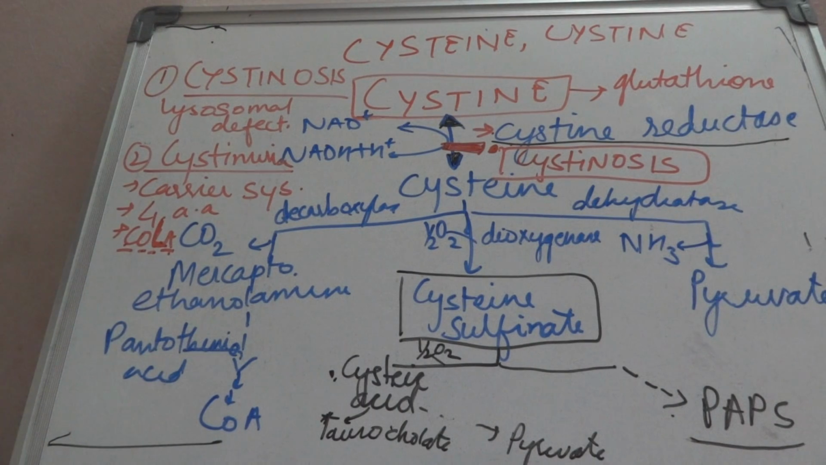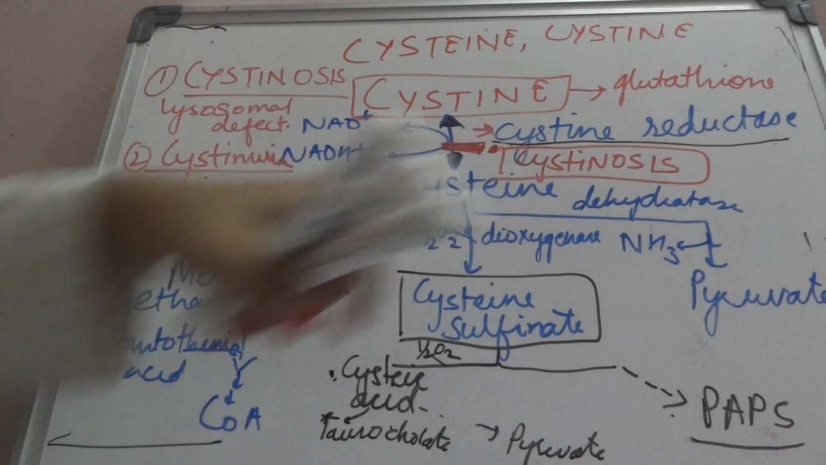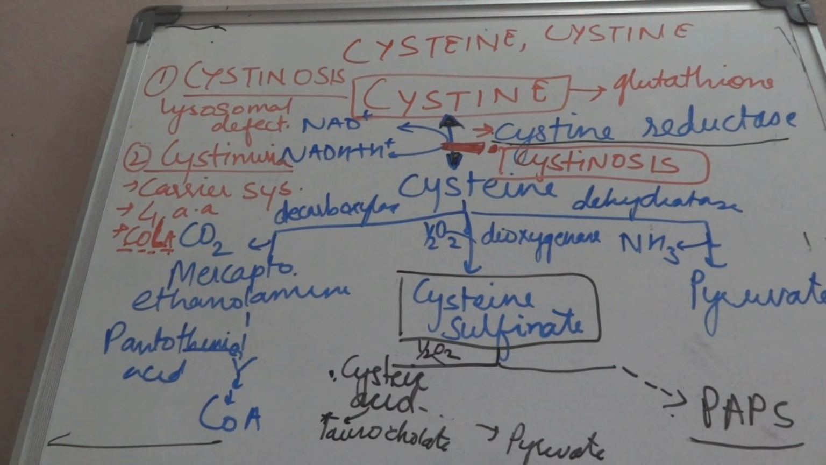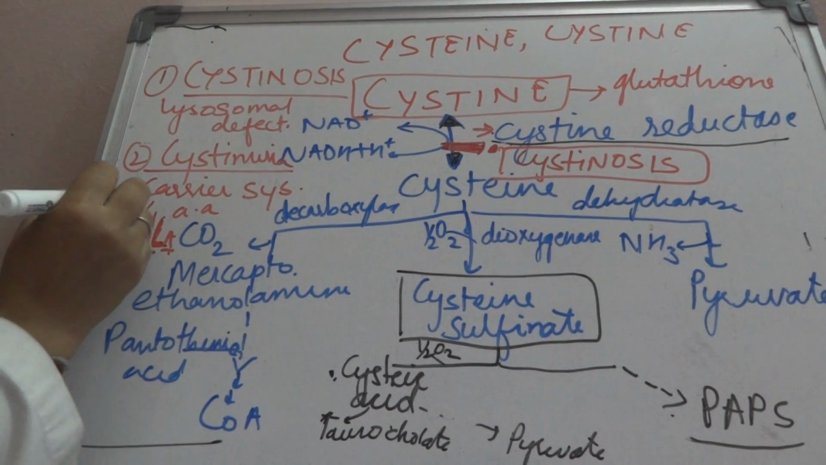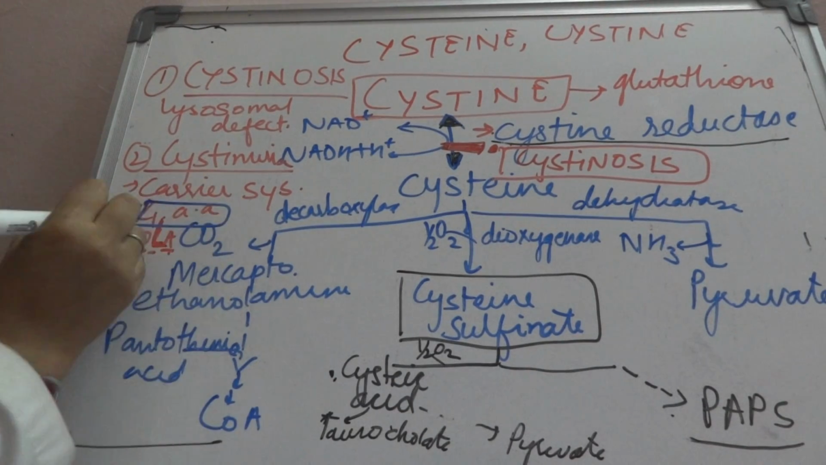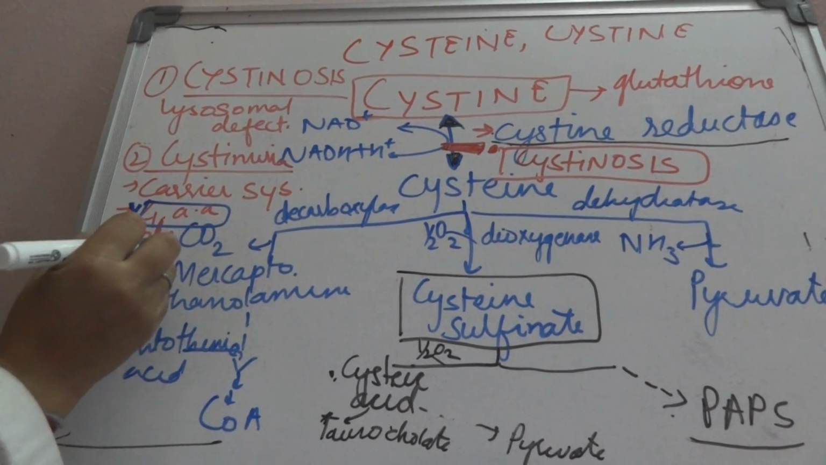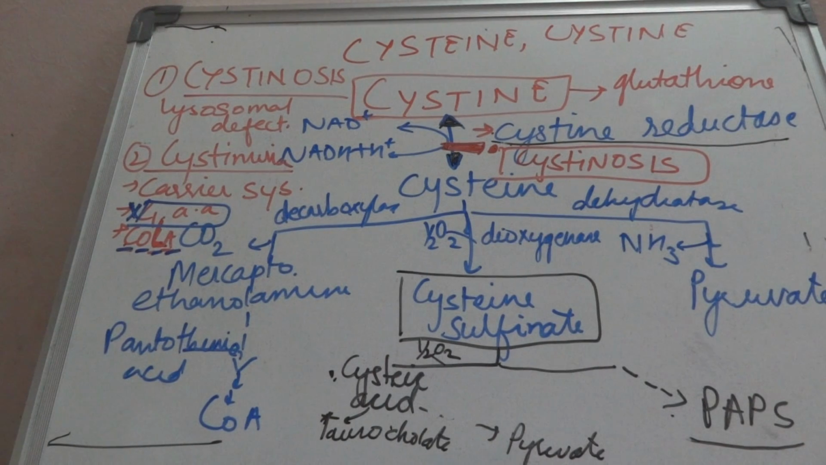To make it a bit more clear, remember that there are 2 defects in this sulfur containing amino acid. One is cystinosis, a lysosomal defect, which is defective cystine reductase. The second one is cystinuria, which is a defect in the carrier system of kidney tubules. There is a defect in the reabsorption, so the 4 amino acids are not reabsorbed properly. That is cystine, ornithine, lysine and arginine.